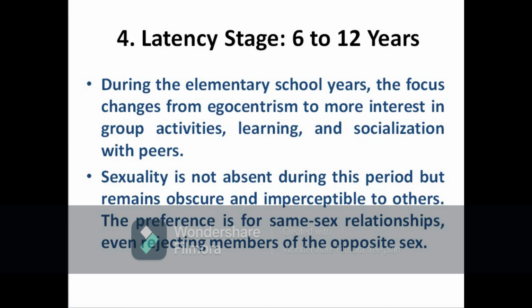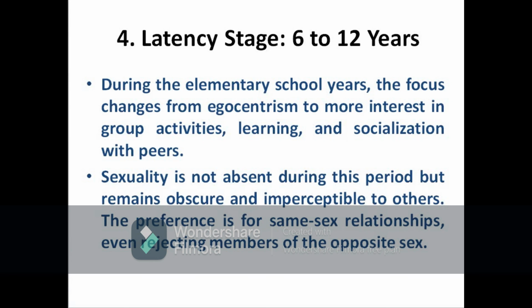Next is the fourth stage, the latency stage, 6 to 12 years. During the elementary school years, focus changes from egocentrism to interest in group activities, learning, and socialization with peers. Here the child is going to school, and will be very much interested in social activities.